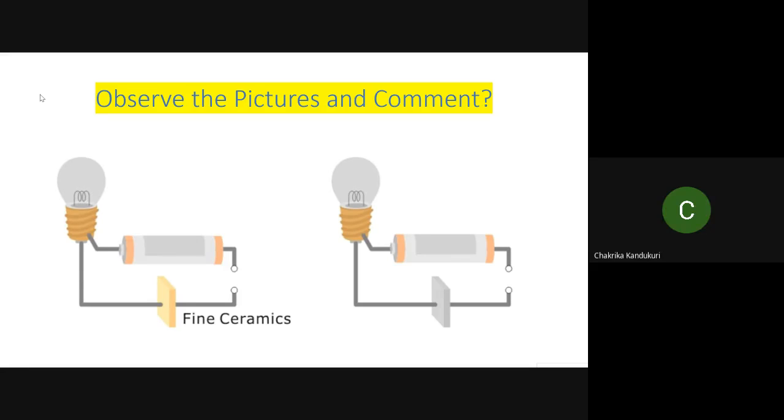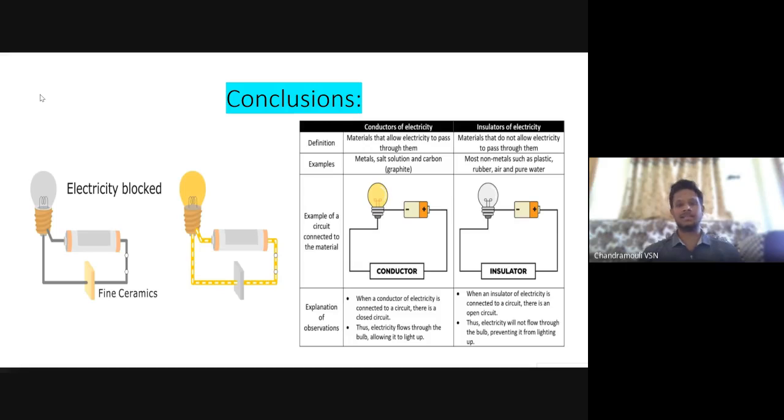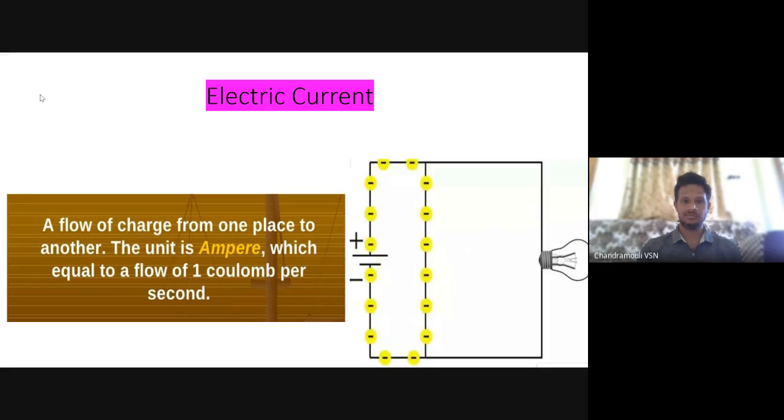Right, because ceramic is a bad conductor. So that's what they're showing. You see, in ceramic, what happened? Electricity is blocked because it is an insulator, whereas the right side one is a conductor, so the bulb will glow. Not all materials will conduct electricity. So this is how electricity flows from positive to negative.